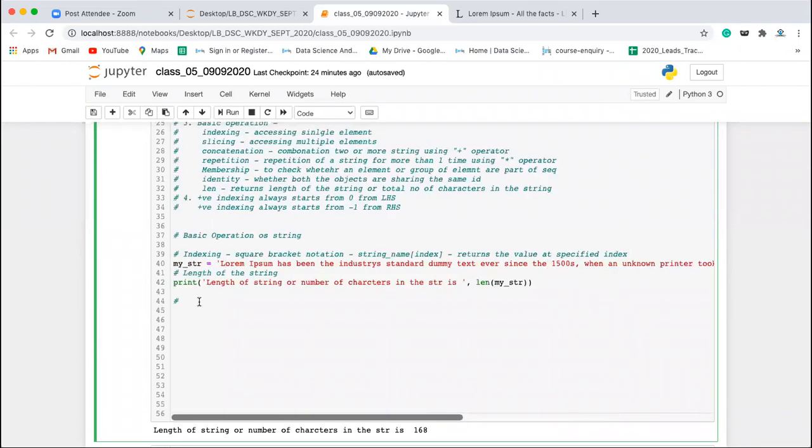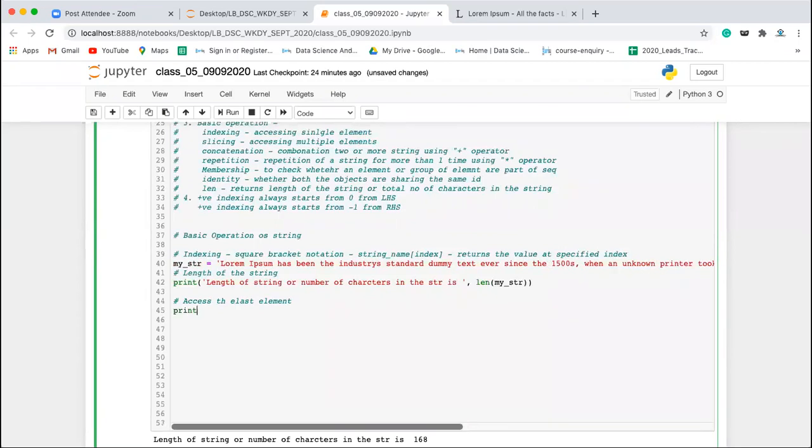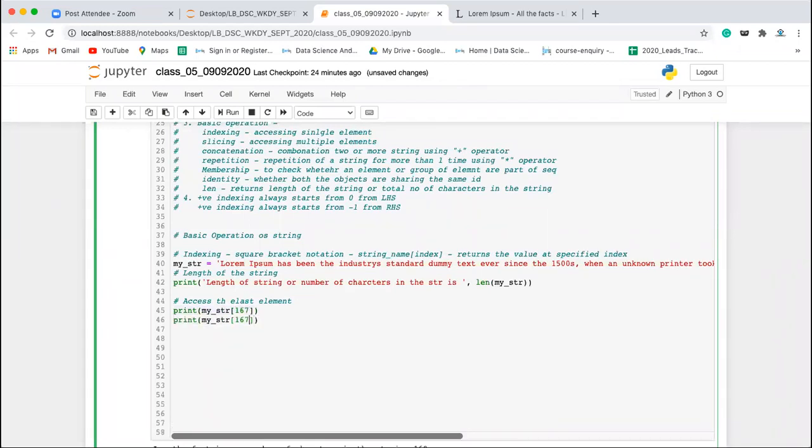Let's say I want to access the last element. What options do we have? First of all, I can say my_str of 167. This will give me the last element. Or we also know that the last element is by default at index -1.